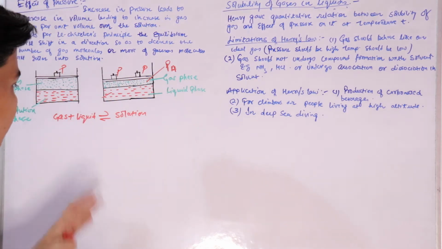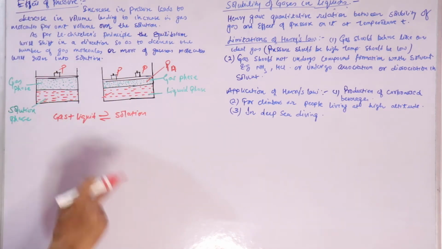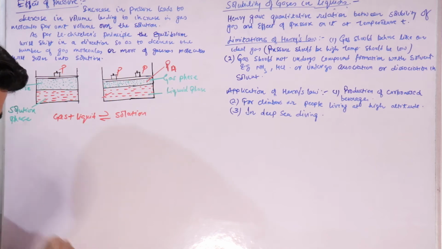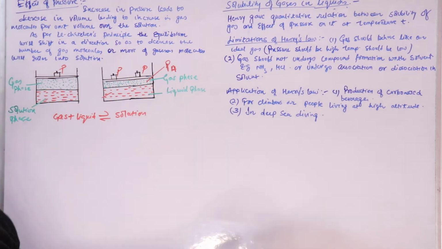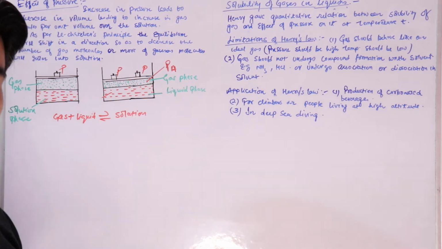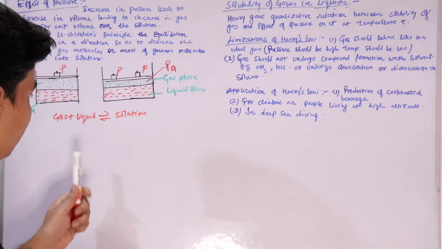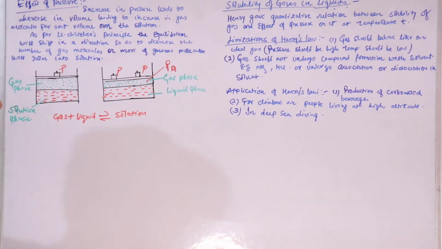process. By reversible we mean that the gas that is dissolved in the liquid has a tendency to move back into the gaseous state. It will leave the water solution and enter into the gaseous state. So slowly, after some time, an equilibrium is established.